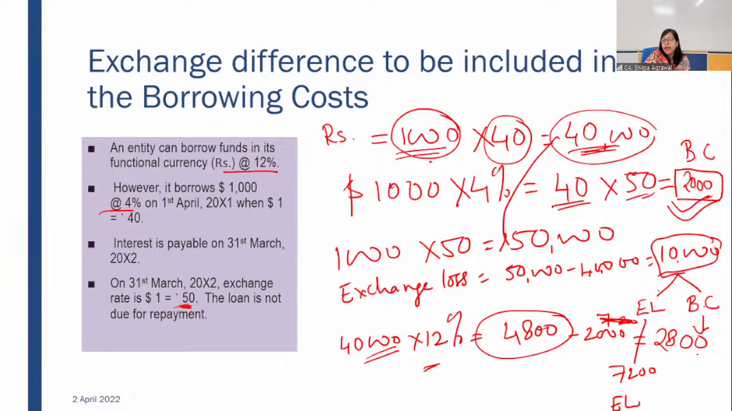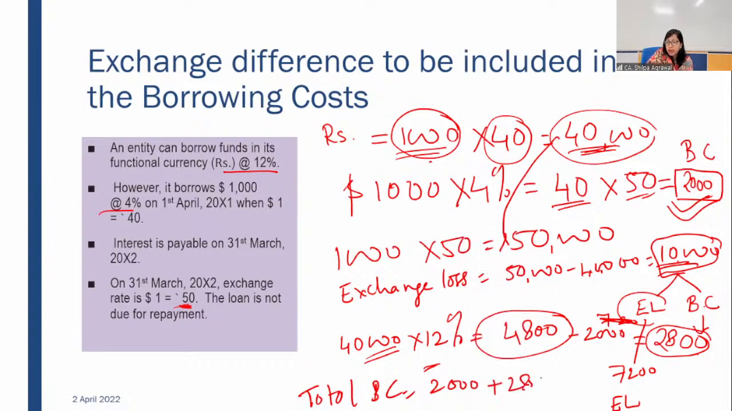So this 2,800 saving of interest is indirectly incurred by an entity when you are incurring the exchange loss of 10,000. So 2,800 is within 10,000. To the extent of 2,800 will also be considered as your borrowing cost. So your total borrowing cost will be 2,000 plus 2,800, that is equal to 4,800.